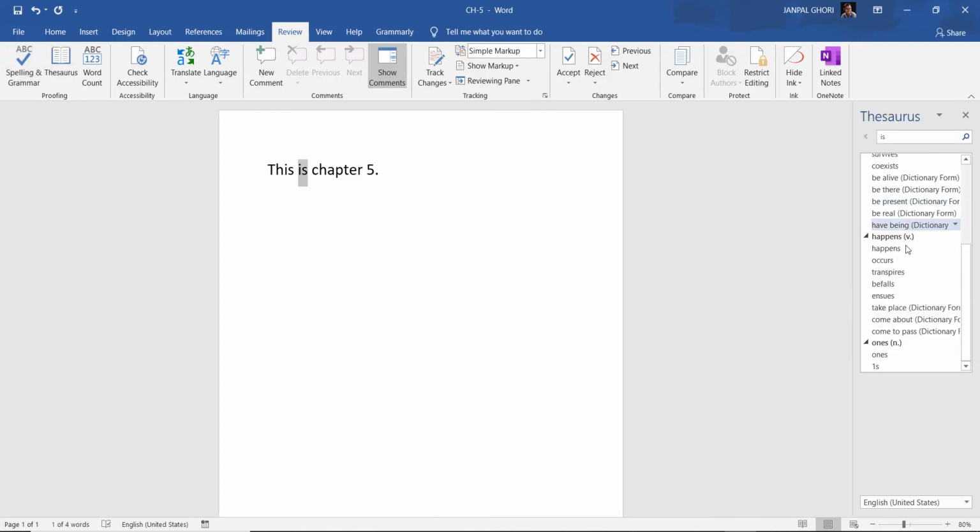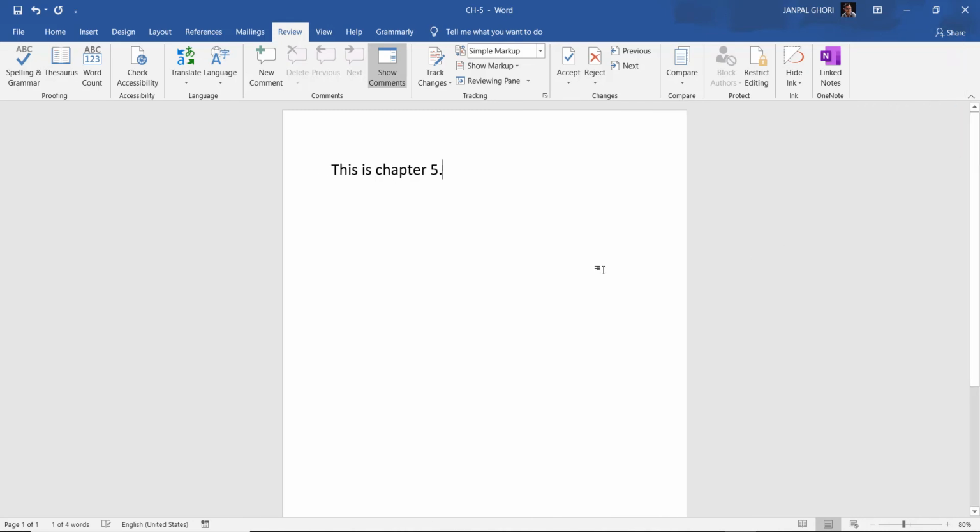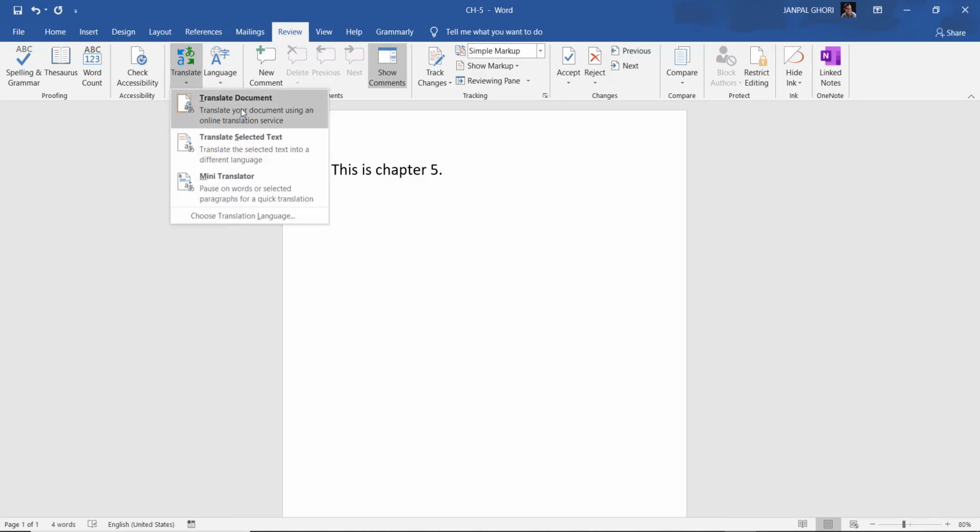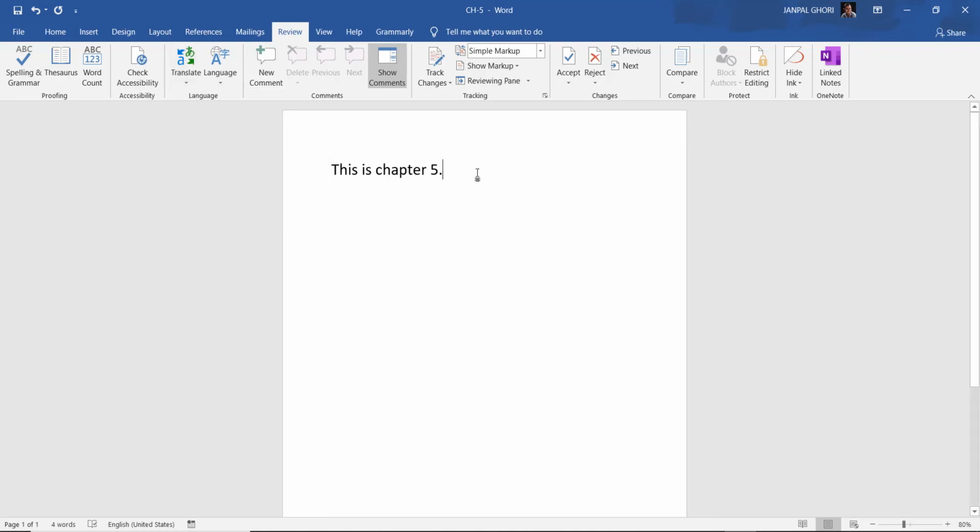Here so many options are given. So you can identify the spelling words also, which is the correct one. Okay. And from here I think you can change the language also, translate the document. Okay, all the things you can do there.